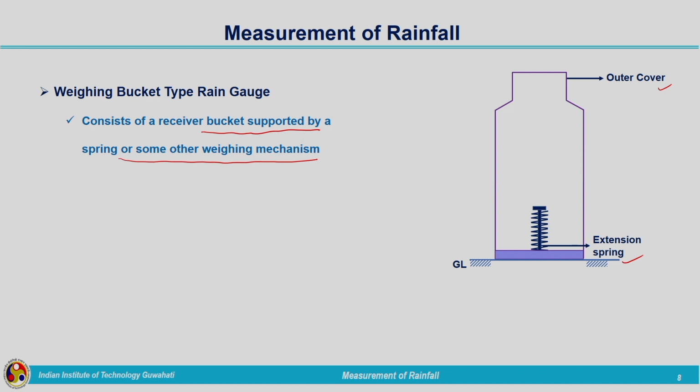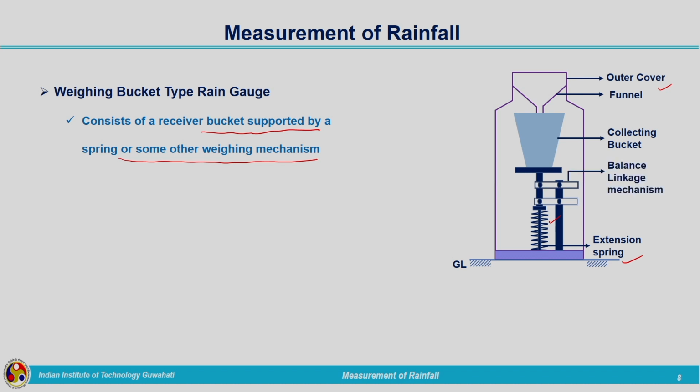So, this is the extension spring, and above the spring we have installed our collecting bucket. This collecting bucket is initially empty. The initial position of the spring is adjusted in such a way that the bucket is empty, and we have a funnel at the top, at the mouth of the outer cover. There is a mechanism connected to the spring unit, that is a balance linkage mechanism.